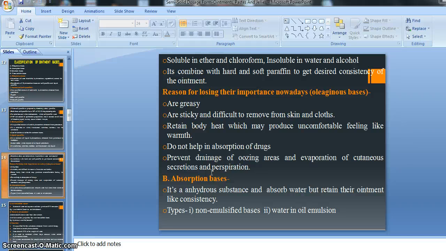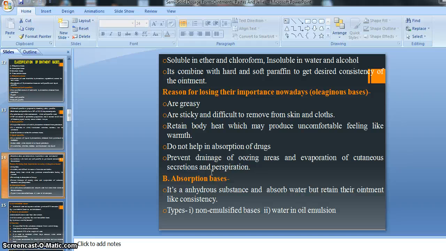Oleogenous bases are greasy and sticky in nature, and difficult to remove from clothes and skin. Also, oleogenous bases retain body heat, due to which we feel discomfort.